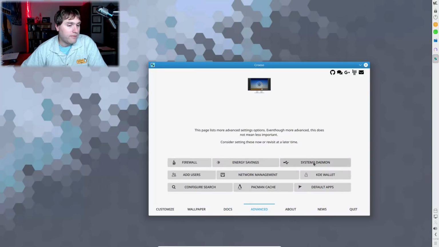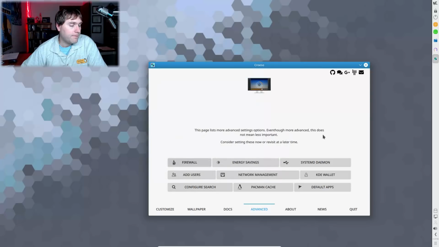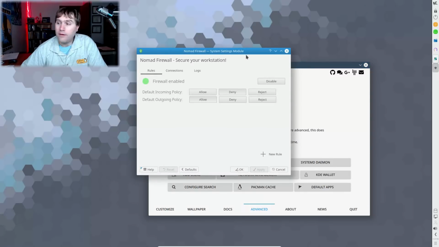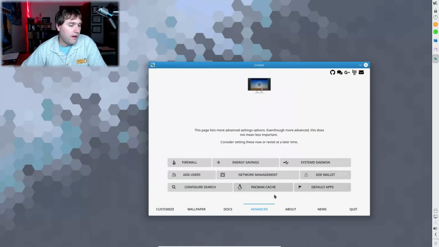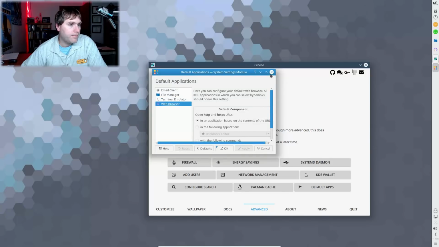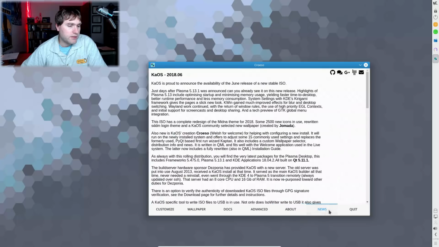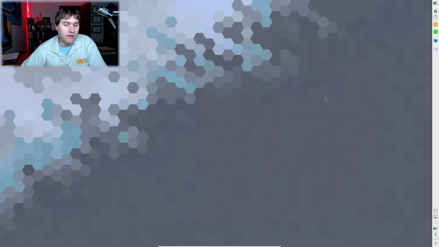Under Advanced, we have System D daemon. We have energy settings. Okay, so if you ever want to see what's loaded on System D, there you go. That's good. Your firewall application. So the firewall is enabled out of the box. There's KDE Wallet, Pacman Cache, default apps. All right. There's information about and news, and let's go ahead and quit.